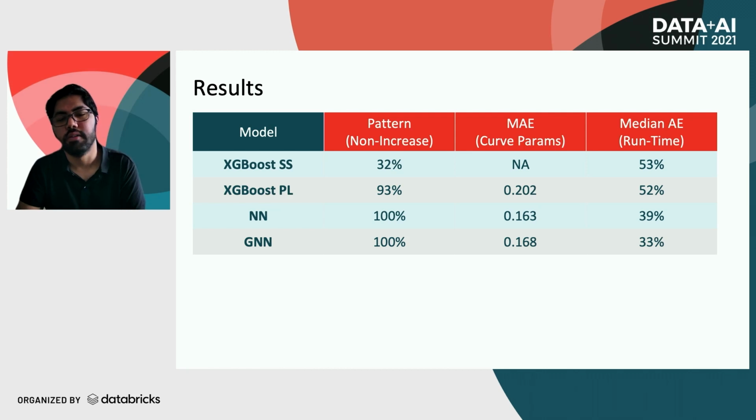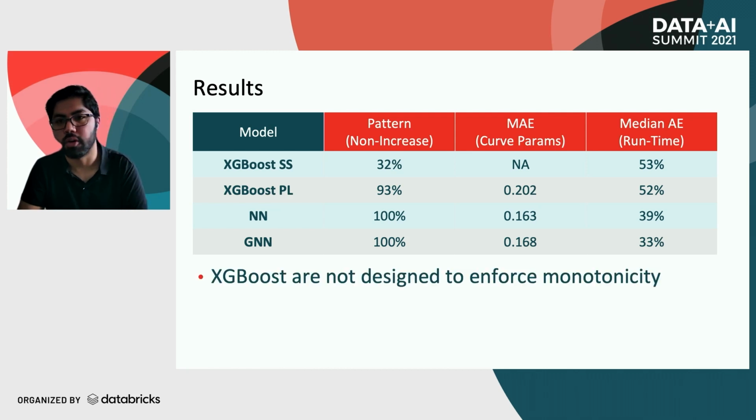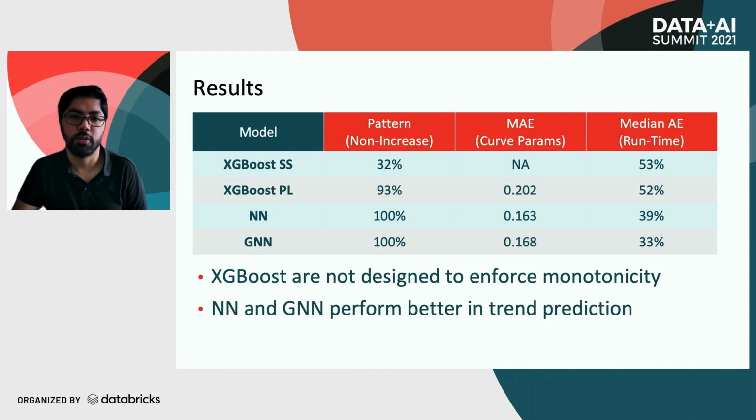As you can see, the first 2 methods, XGBoost smoothing spline and XGBoost power law, do not always predict a non-increasing curve. On the other hand, in neural networks and graph neural networks, you can enforce that pattern by design. Both the neural network models have comparable performance for curve parameters and runtime.